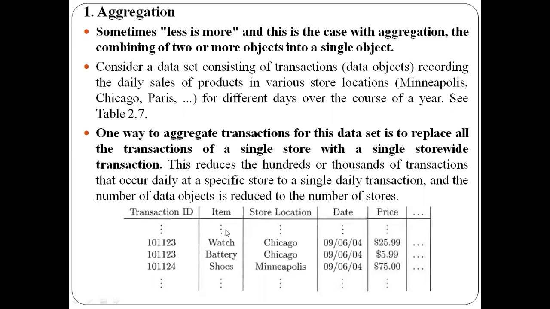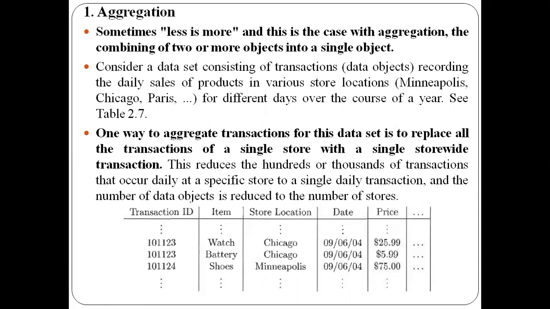I'll give you one example. In this table, we have sales data, that is, transactions data. This data is about the number of sales of products in various different locations. How many sales of the products have happened in Chicago and then Minneapolis? All these are locations or cities in the USA. At these locations, the number of items sold is present in this table. But this data contains thousands or millions of rows.